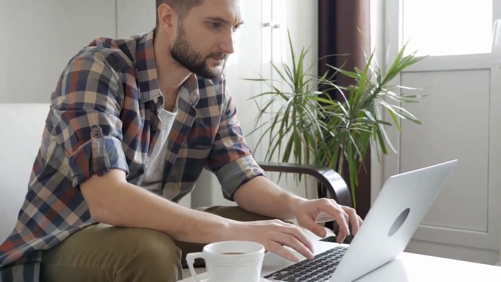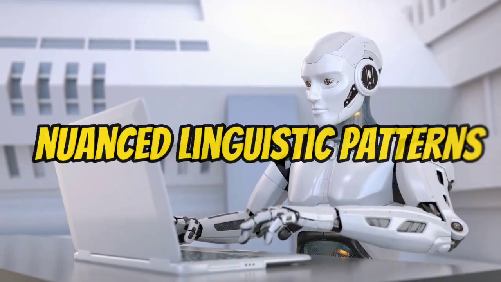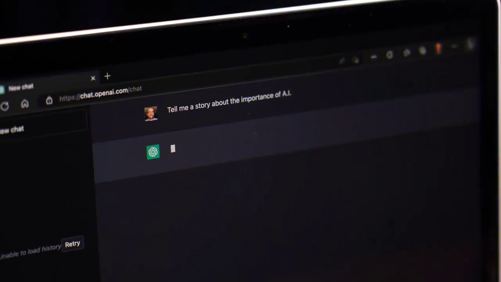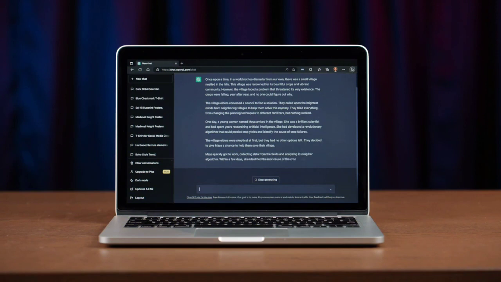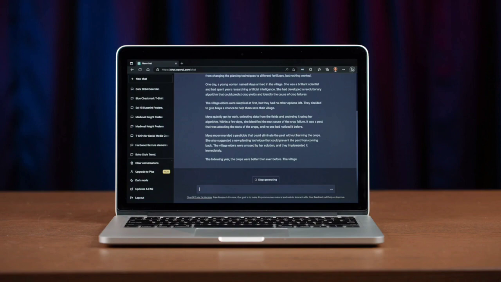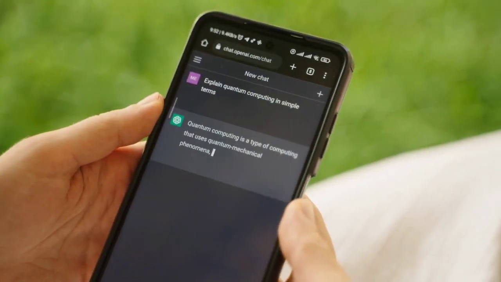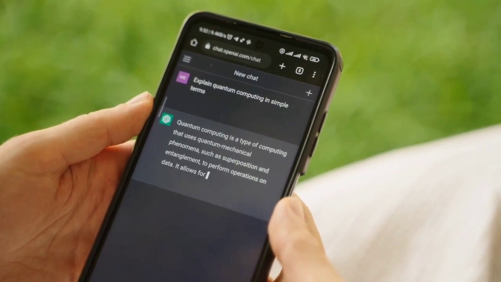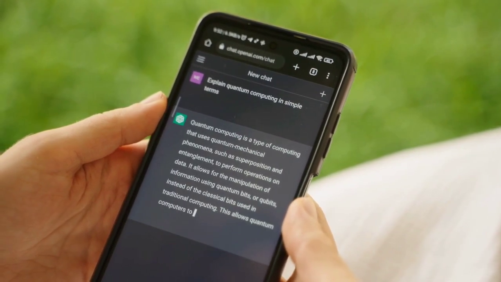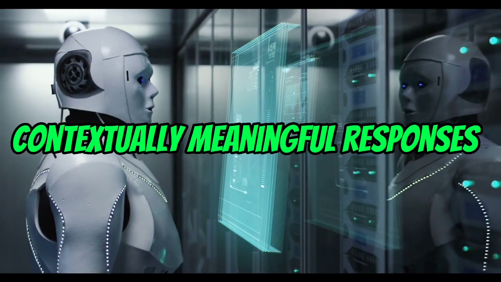Another significant improvement in ChatGPT 4's accuracy is its capacity to recognize and handle more complicated and nuanced linguistic patterns. This means that it can understand and respond to sarcasm, irony, and other forms of figurative language more effectively. It can also recognize and manage various meanings and ambiguities in language, producing a response that considers all possible readings of a message. ChatGPT 4 is more accurate, but it is also better at delivering contextually meaningful responses.